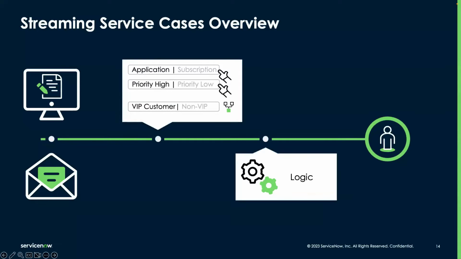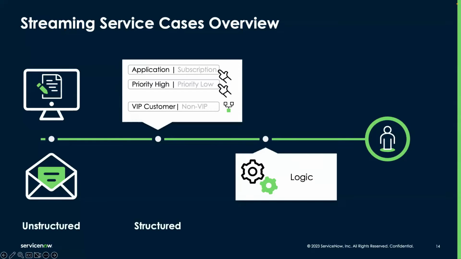Now, the problem is that today, after the case is created, there is a lot of manual work to try to find which category and the priority of that case. And this step is needed before we can apply the logic that routes the incident to the right support agent queue.